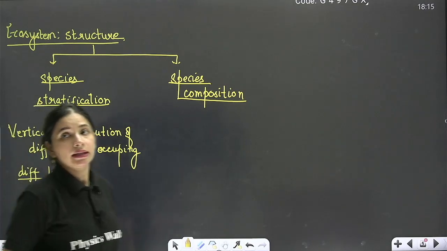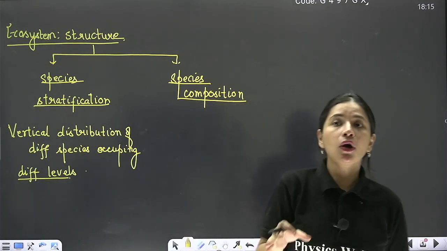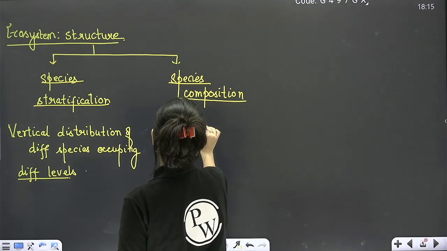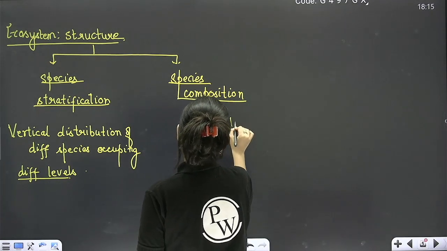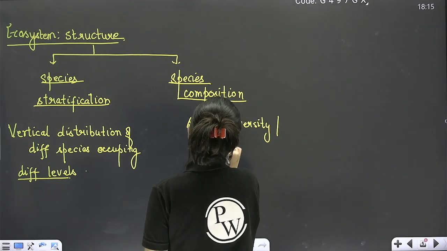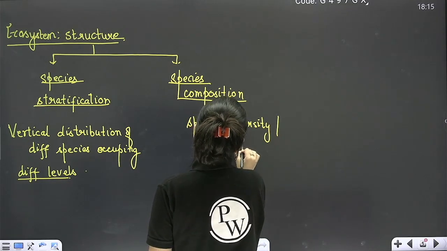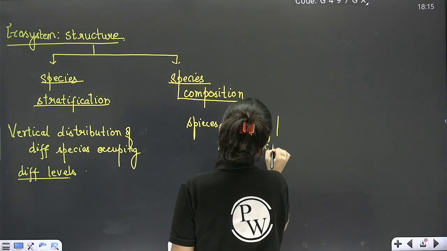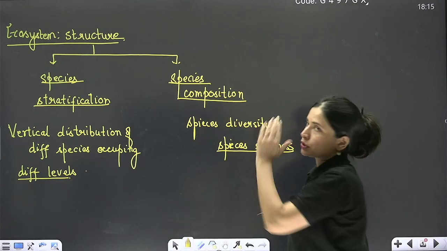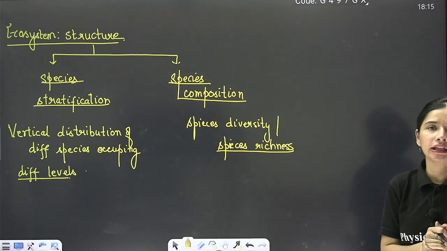Correct? Yes or no? And then if I talk about species composition, it means species richness or species diversity. The number and the type of species found in a given area is known as species composition, which is one of the structural aspects of an ecosystem.